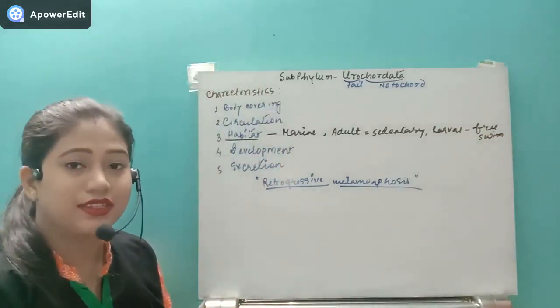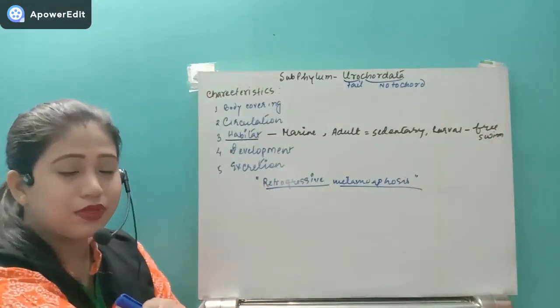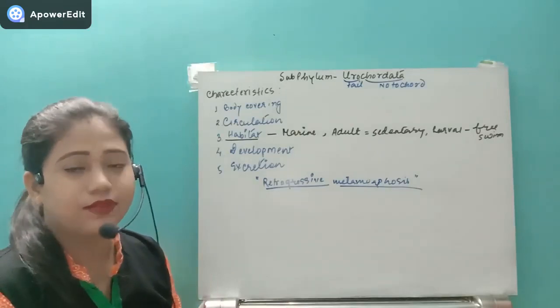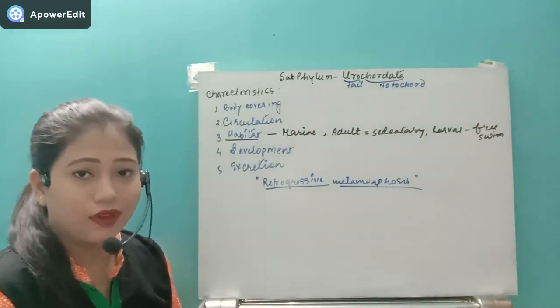Okay. Next one, about their body covering. See, a very interesting thing is happening. Like we are wearing clothes, the space between our skin and clothes, we have an empty region, isn't that empty space? So similarly, in case of the Urochordata also, what happened?